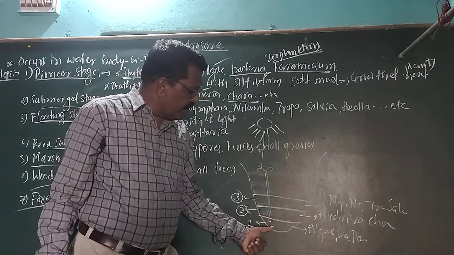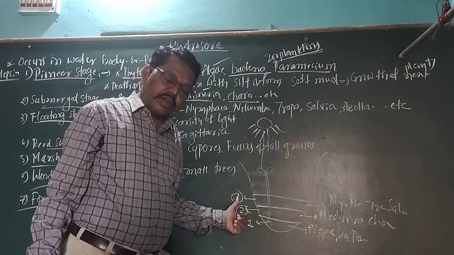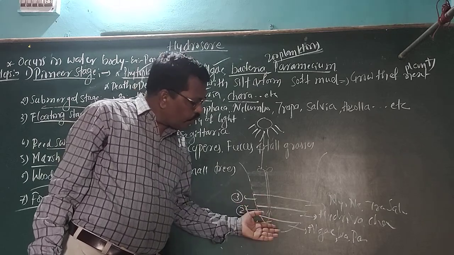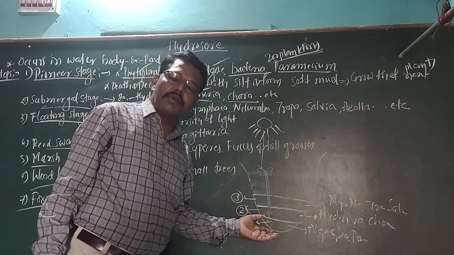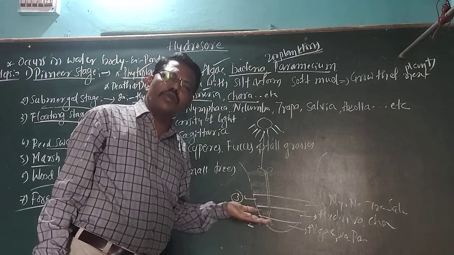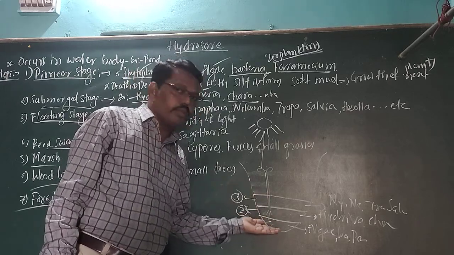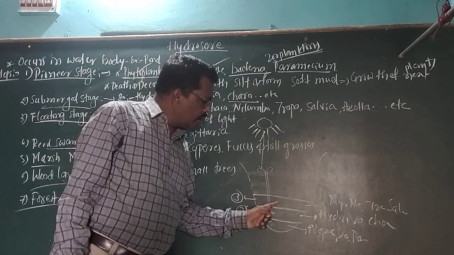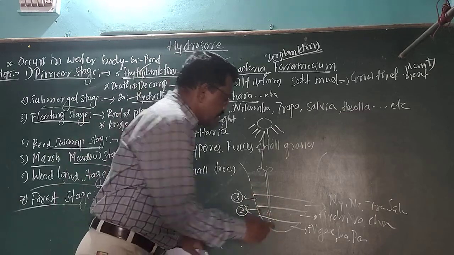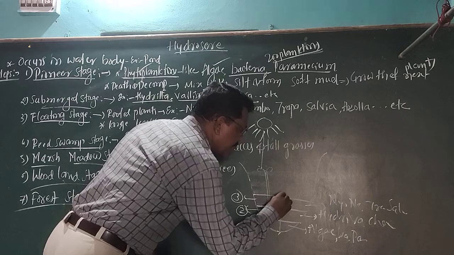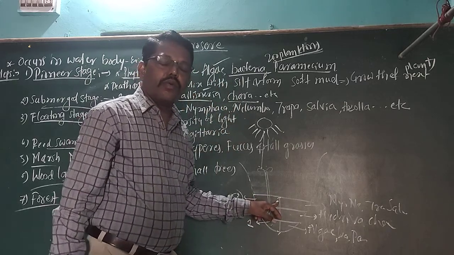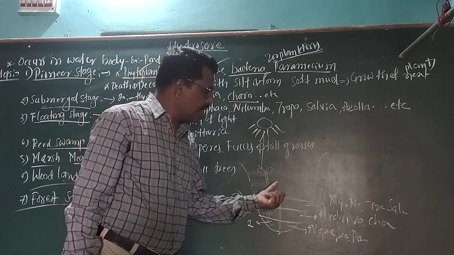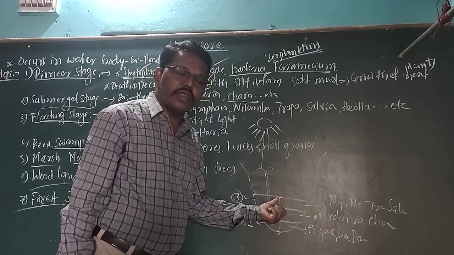In the first stage, second stage, as well as the third stage, does the water decrease or increase? Definitely, it will decrease. It will become more shallow. Here, this area is completely filled with organic matter. Hence, the water body decreases. Hence, we can see more shallow water.